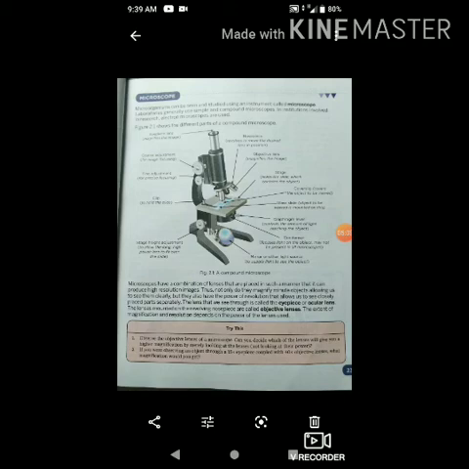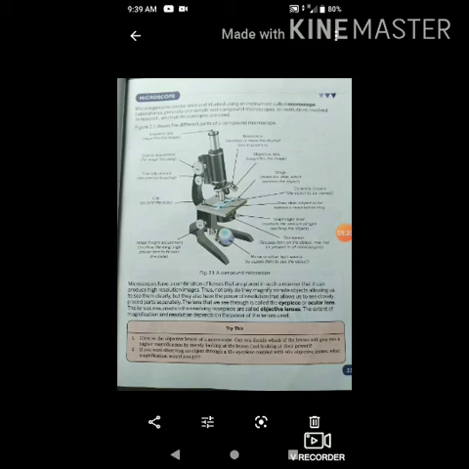Then there is the coarse adjustment, which is used for focusing. Again there is the fine adjustment, which is also for focusing. Then there is a clip, which is used to hold the slide properly. If we are not using that clip, the slide may get displaced.